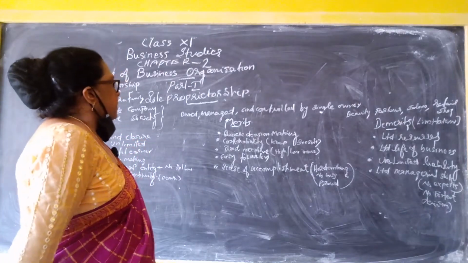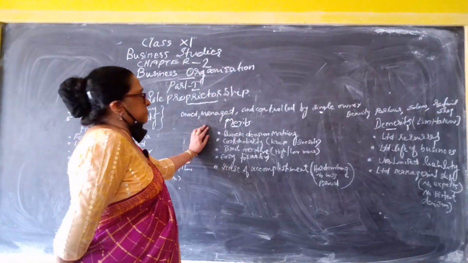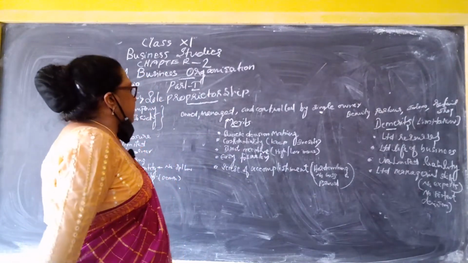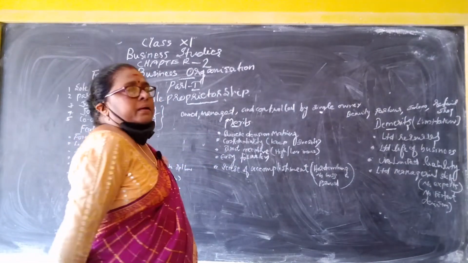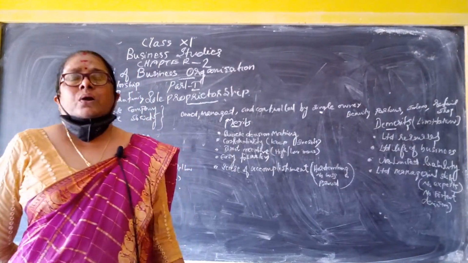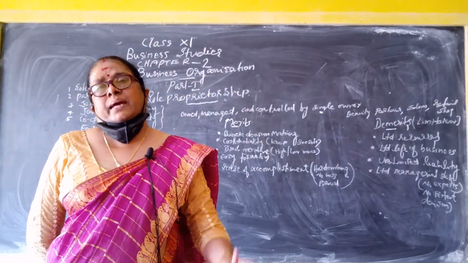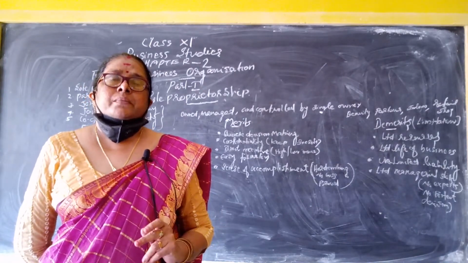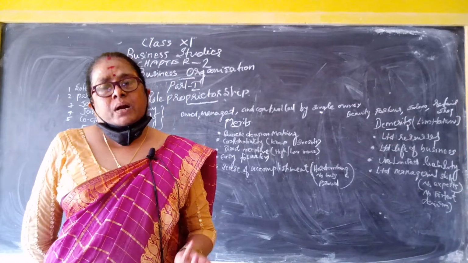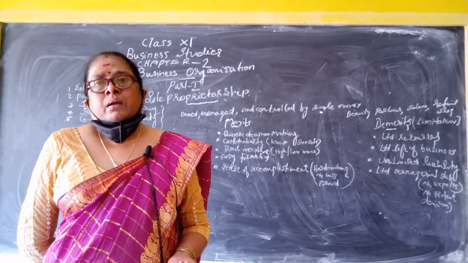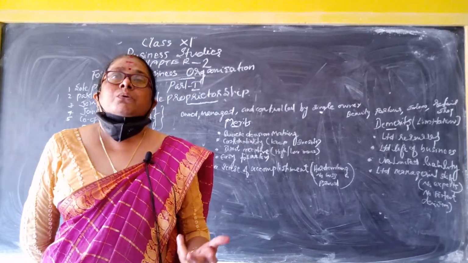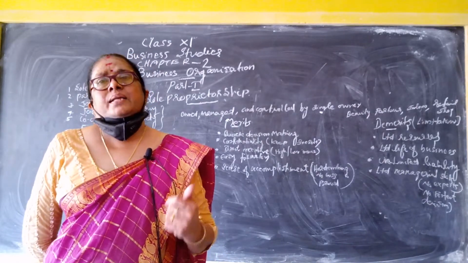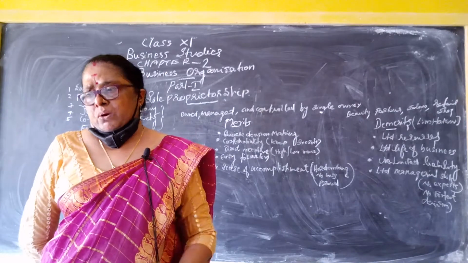These are the features. Then we have to see the merits. About 5 points are there according to merits. That is, quick decision making. He is alone controlling the business, so he is able to take decisions very easily. There are no time-consuming factors. He doesn't have to discuss with anybody or ask anybody what to do, because he is the owner. He is able to take the decision. He is the owner, no problem.